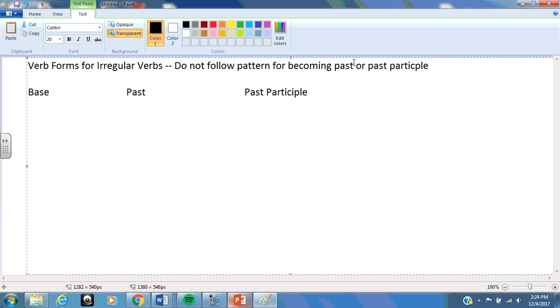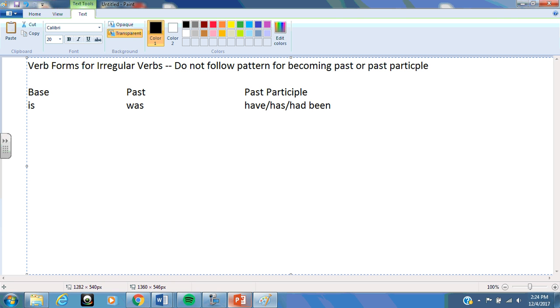When you turn them into the past, they do not follow that pattern of adding d or ed. There's just numerous examples of this. For example, in its base form we have is, in its past form we have was, and in its past participle we have has, have, or had been.